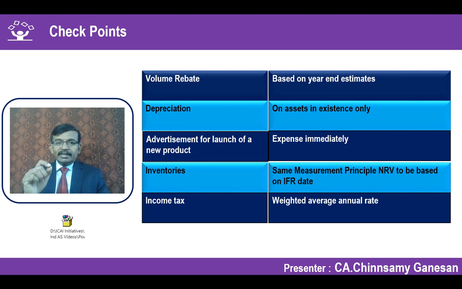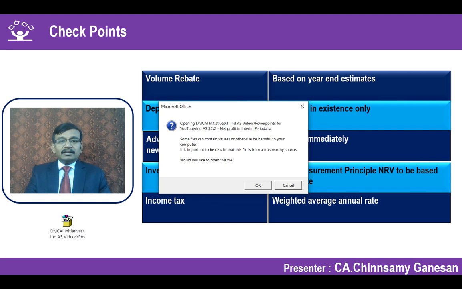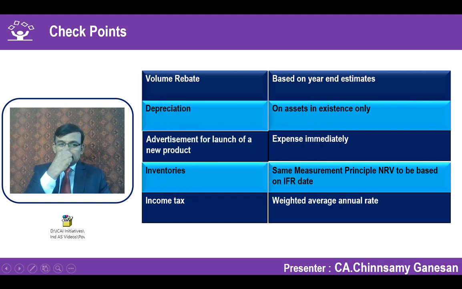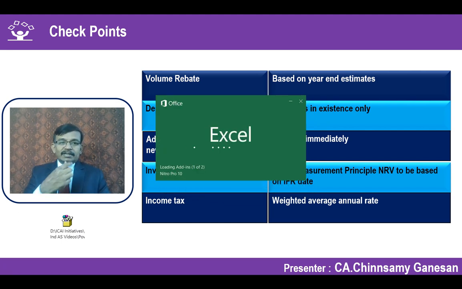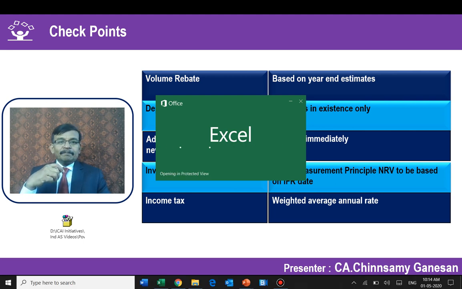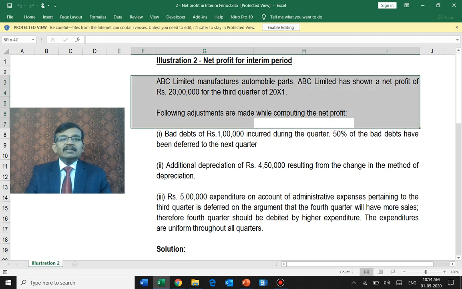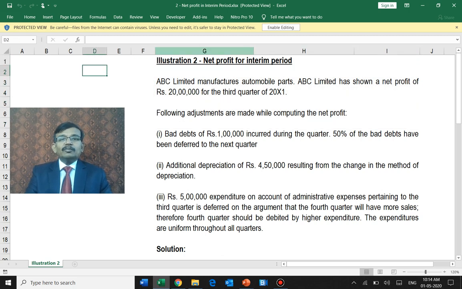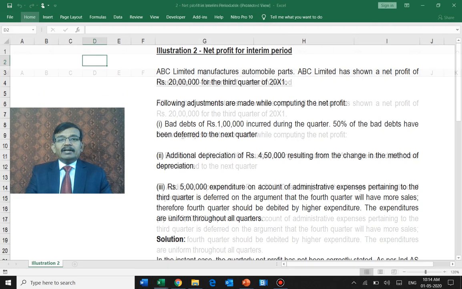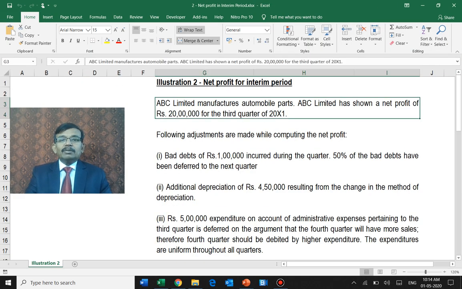Let us take one illustration to understand the concept of how income and expenditure should be accounted for and not be deferred or anticipated. In this case, it's a case of an automotive industry. They are manufacturing automobile parts. Net profit is 20 lakhs for the third quarter.